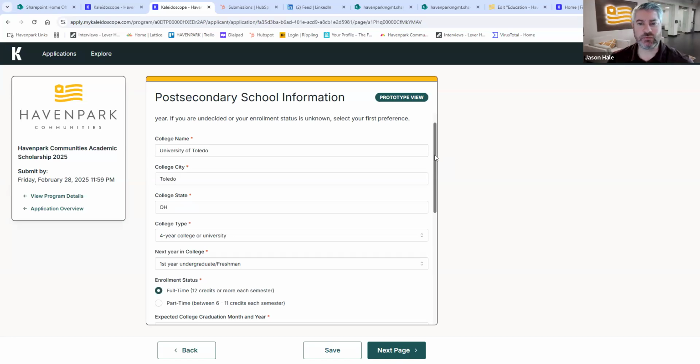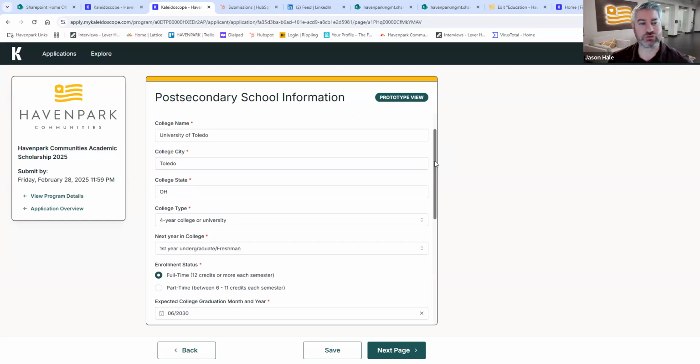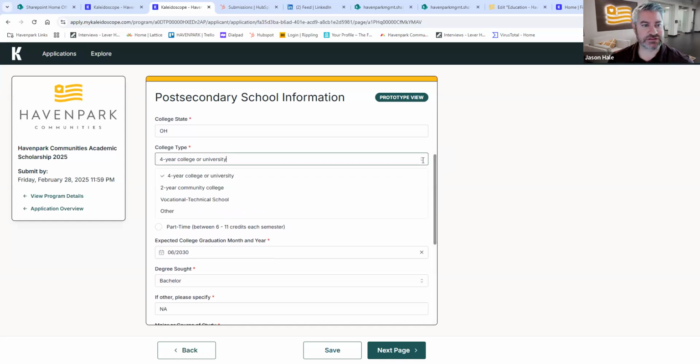And then certainly, we'll make sure that when we send out those scholarship checks in the summer, it's actually at the institution that you plan to enroll at. So at this time, you'll put the institution that you're most likely to enroll at in the fall of 2025. So you put the name of the institution, the city, the state where it's located, and the college type, whether it's a 4-year college university, a 2-year community college, a vocational technical school, or another institution.